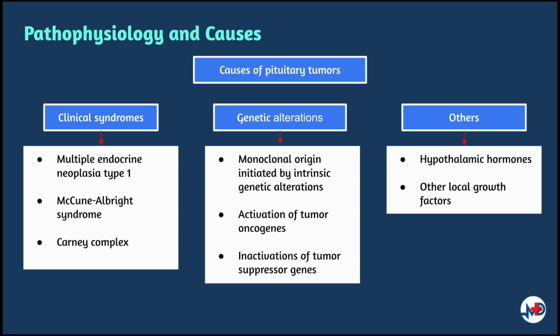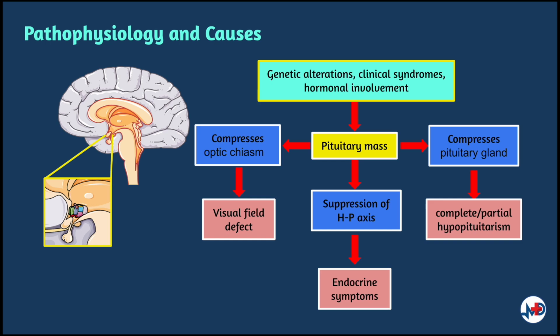The pituitary gland sits inferior to the hypothalamus and is surrounded caudally by the sphenoid bone in a scoop-like structure called the sella turcica and superiorly by the optic chiasma. The presence of the sella turcica forces an expanding adenoma superiorly, resulting in compression of the optic chiasm, causing visual field defect. Additionally, destruction or compression of the pituitary gland may cause complete or partial hypopituitarism, and a constellation of endocrine symptoms are due to hypersecretion or suppressed inhibition of the hormones of the hypothalamic pituitary axis.